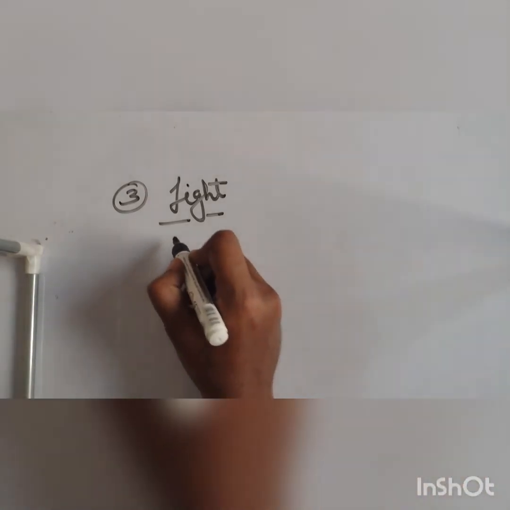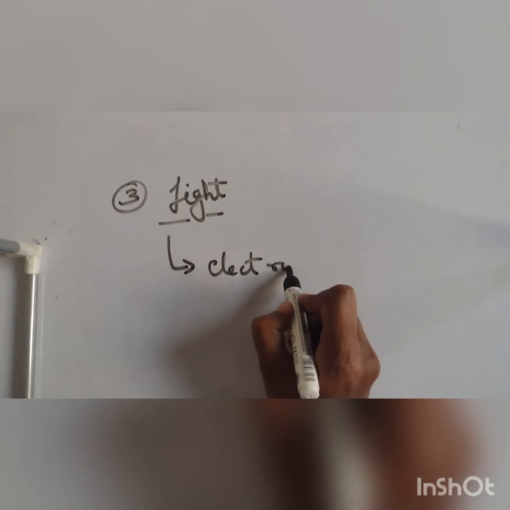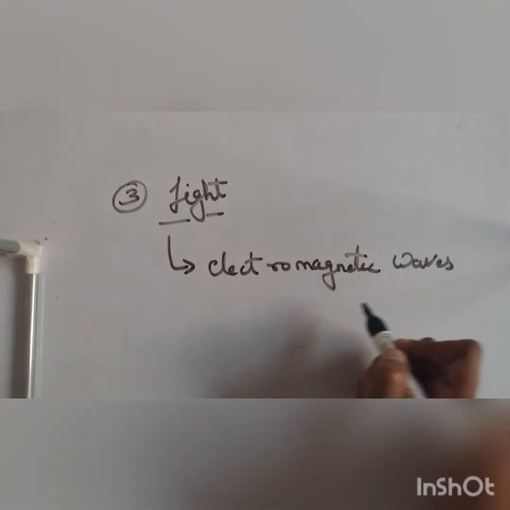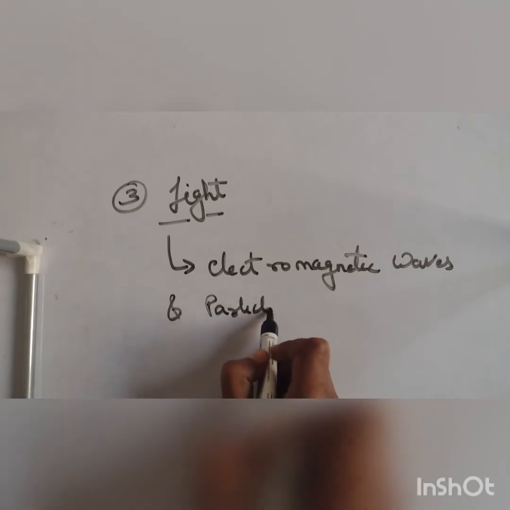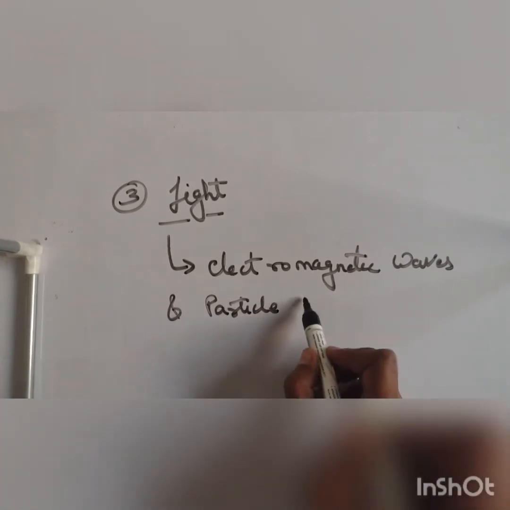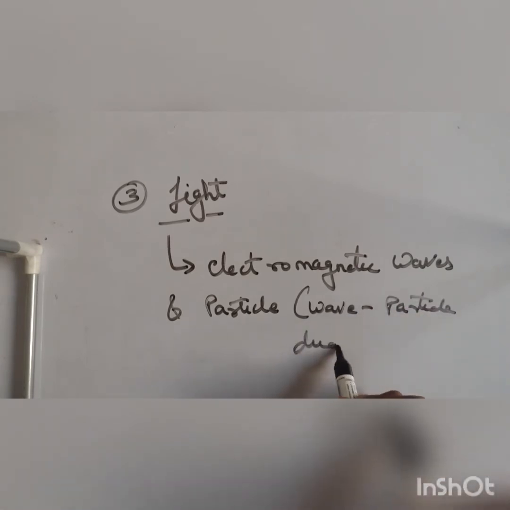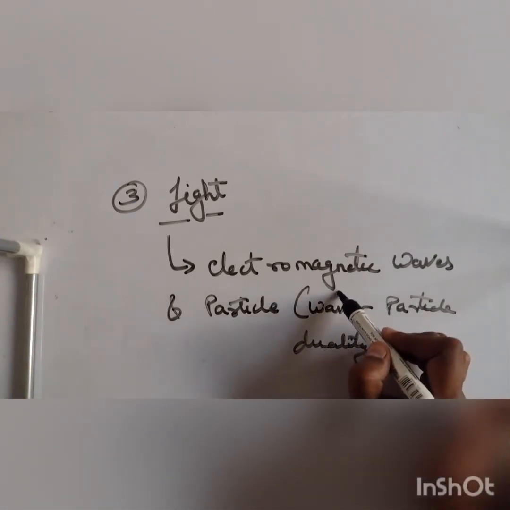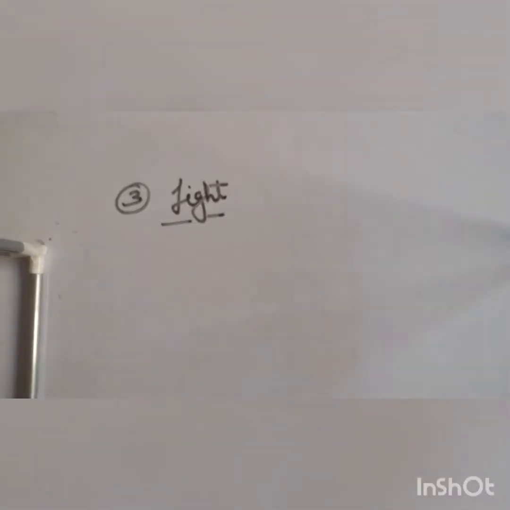Okay, so the very elementary definition of light is that it's an electromagnetic wave, as well as it behaves like a particle at the same time, hence the term known as wave particle duality. So to understand this wave particle duality means what, light can act as a wave and act as a particle at the same time. Are you following it?